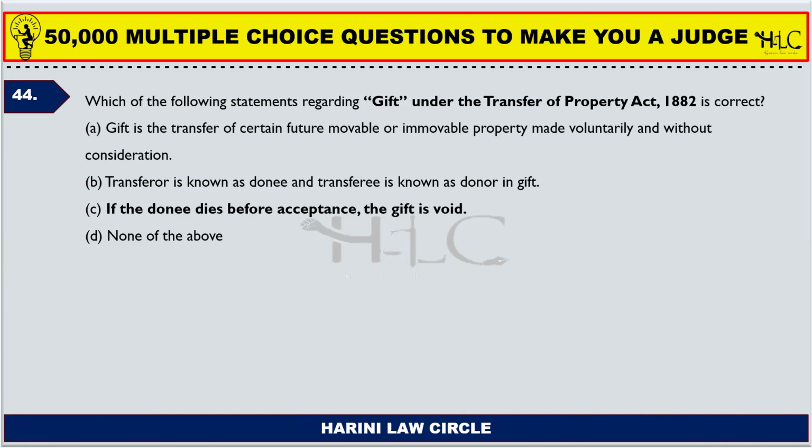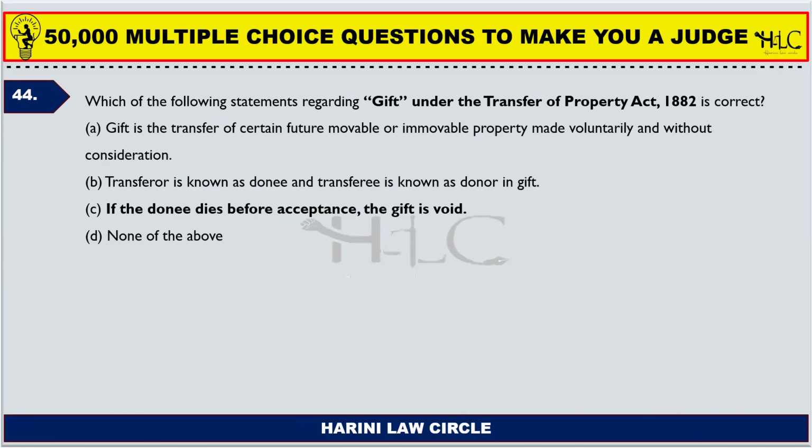So it is wrong. Second one, transferor is known as donee and transferee is known as donor in gift. Again, a wrong one. The transferee is the person who receives the gift, so he is known as the donee, and the transferor is the person who gifts it, so he is known as the donor. You donate something to someone, so you are the transferor. Then you are called the donor, right? You are not called the donee. The person who receives the gift is known as the donee, the transferee. So B is also wrong.